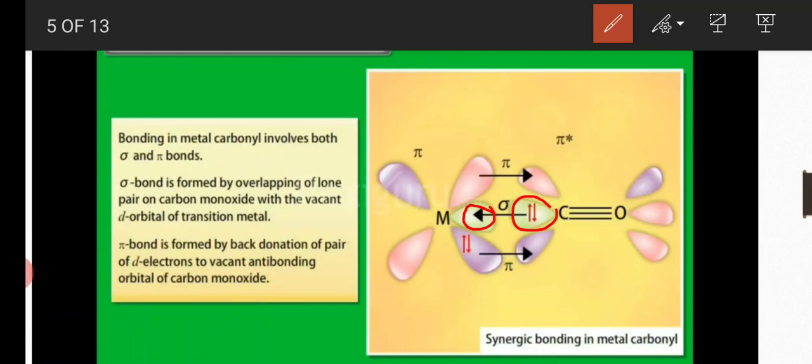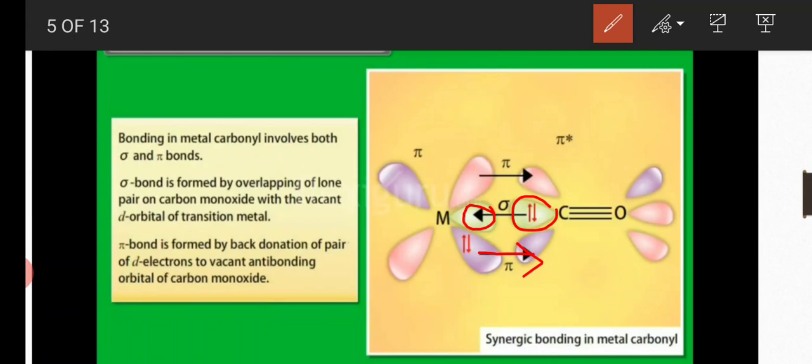A pi bond is formed by back donation of a pair of d electrons to the vacant antibonding orbital of carbon monoxide. This is the pi bond formation.